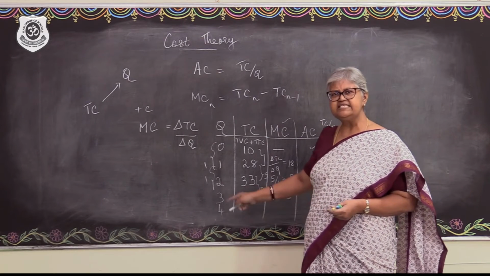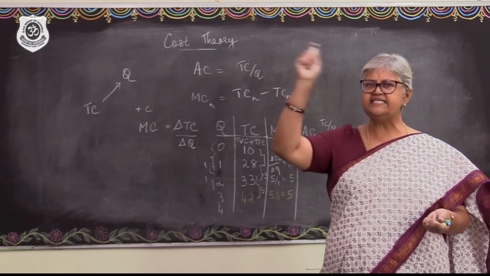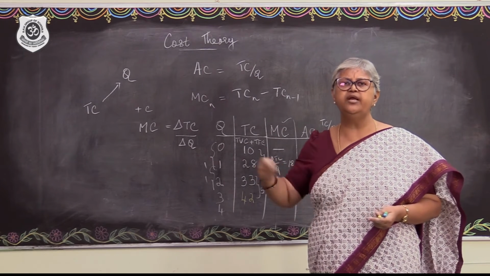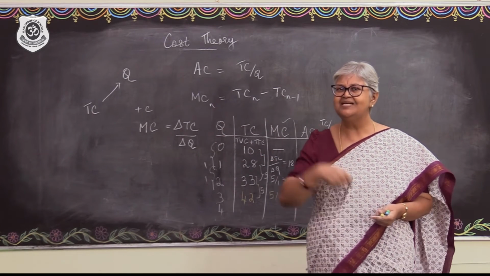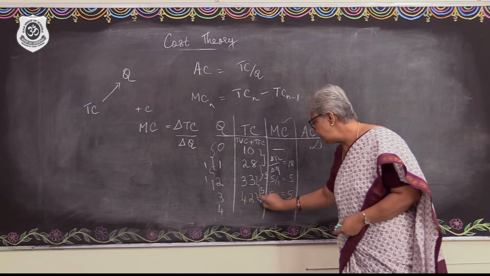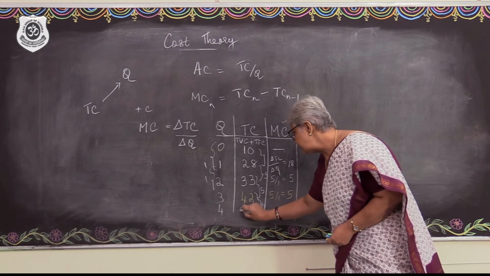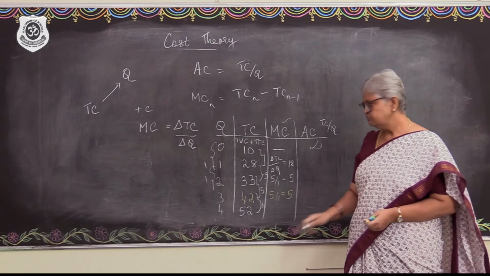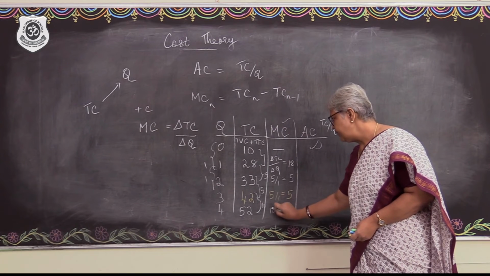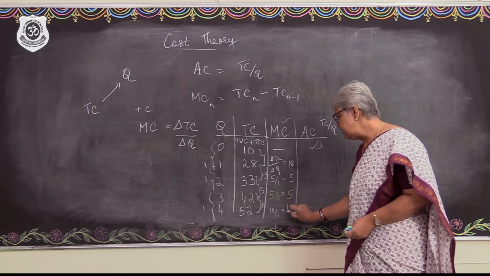Now after this, let's say the firm might start having decreasing returns, negative returns and so on. So that means the total cost is going to increase at an increasing rate. Yes, the total cost is going to increase at an increasing rate. So let's say it's going to increase by 10. Then let's say this is going to be 52. So what is the change in the total cost? 10. Right? What is the change in the level of output? That is 1. So 10 by 1, that is going to be 10.